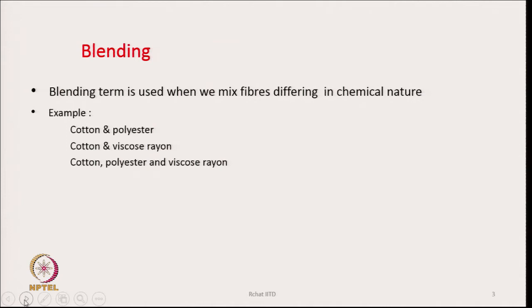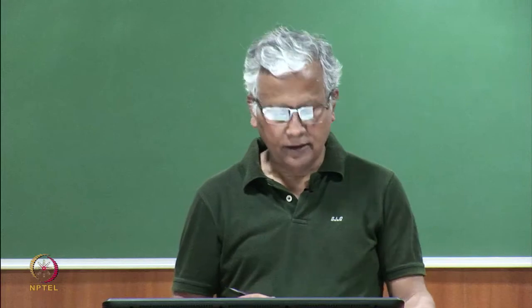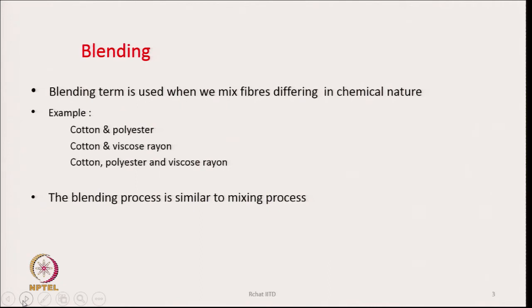So, you see here the chemical nature of the fiber is changing. It could be acrylic and polyester, it could be wool and acrylic. So, when the chemical nature of the fibers differs and we try to mix them, we call it blending. Otherwise, the blending process and mixing process are similar.